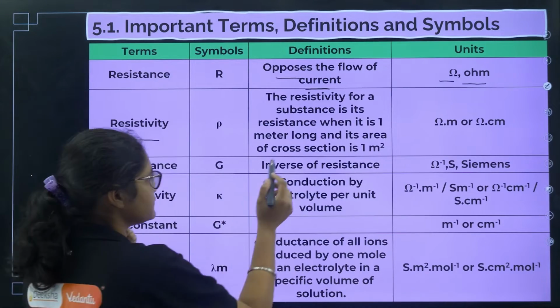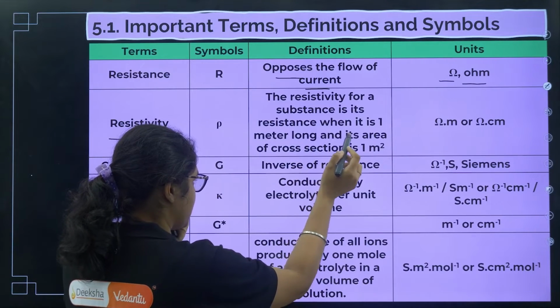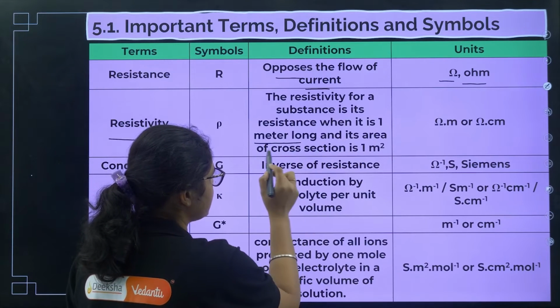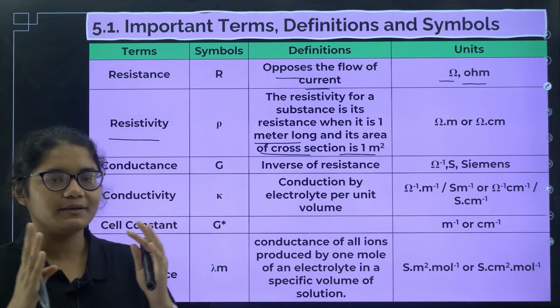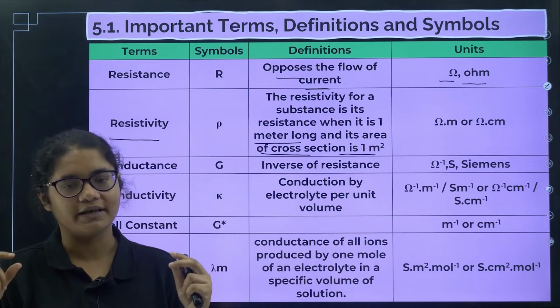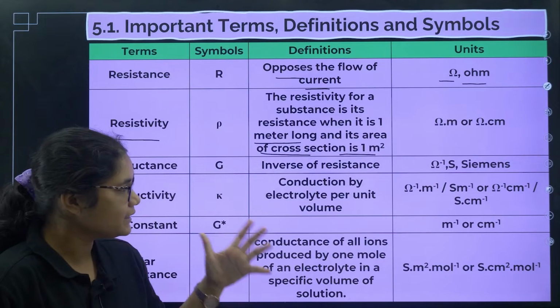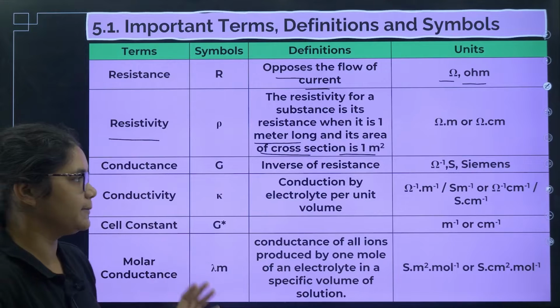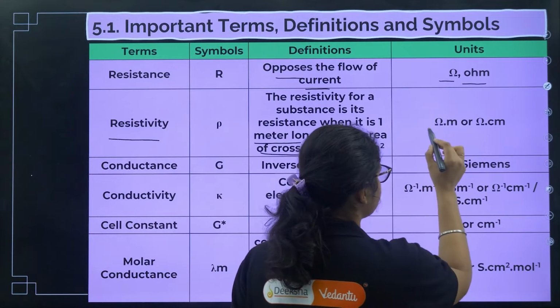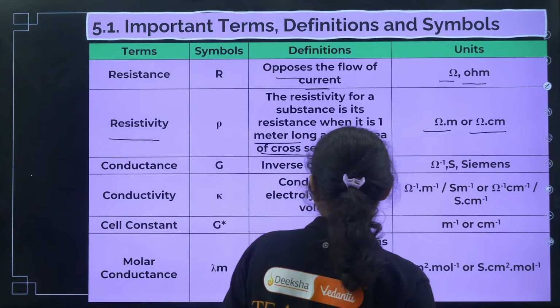Now resistivity of a substance is its resistance when it is 1 meter long and its area of cross section is 1 meter square. So when a substance is 1 meter long and its cross sectional area is 1 meter square, whatever resistance it faces, that is called resistivity. And here the units of resistivity are either ohm meter or ohm centimeter.